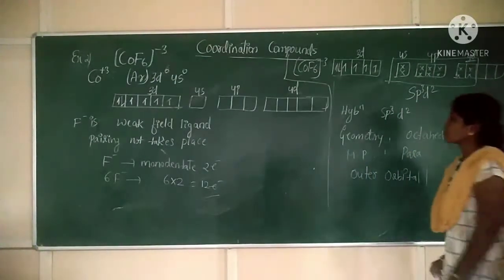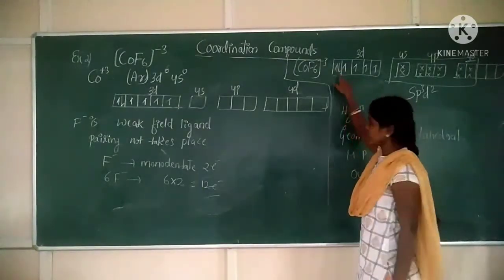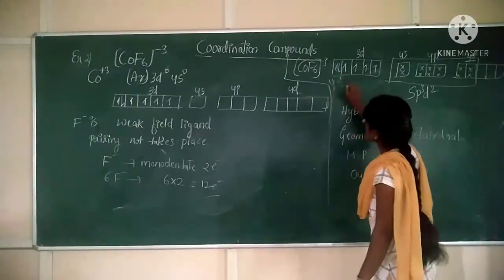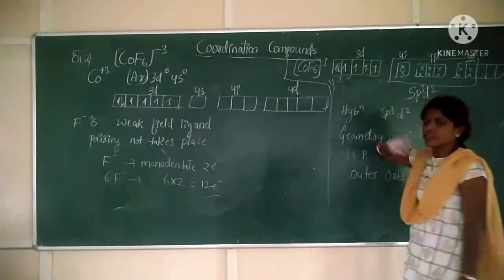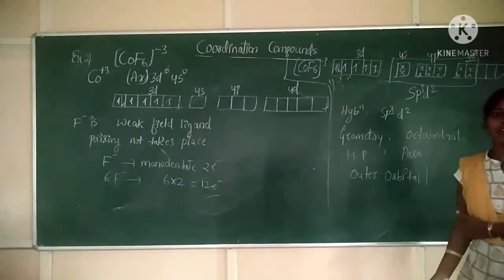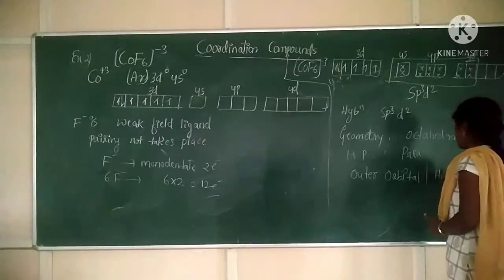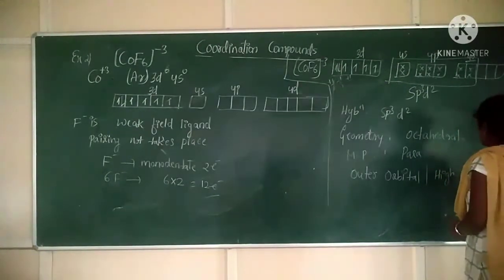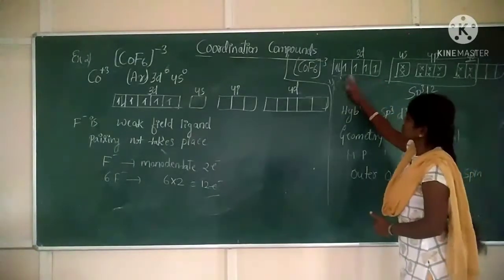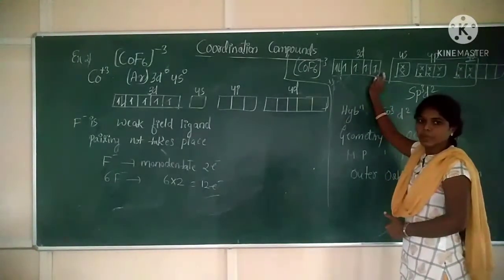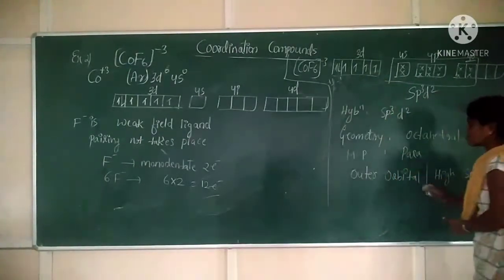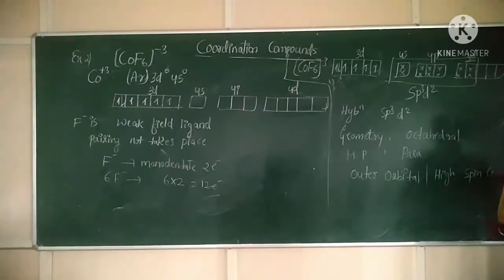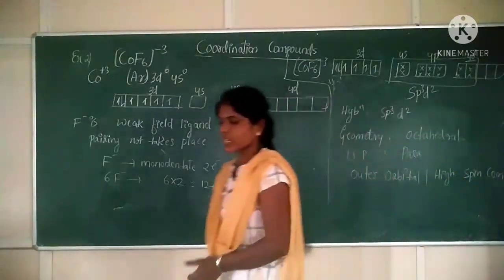And it is a high spin complex. High spin complex means, look here, 2 electrons are paired. One will be plus half and the other will be minus half. If we take the upward electron as plus half, then plus half, plus half, plus half, plus half. If we add those spins, we will get some spin, correct? It means it is a high spin complex. Every electron is having plus half spin, so it will be equal to 4 into 1 by 2. Clear? So the spin is present, so it is a high spin complex. So this is about the second example.